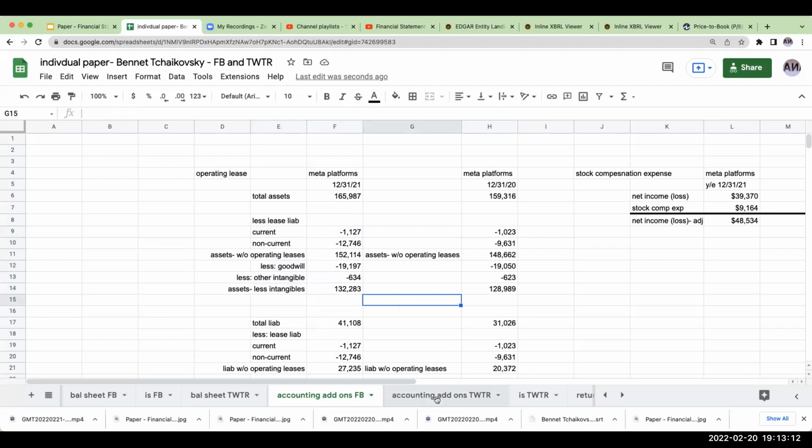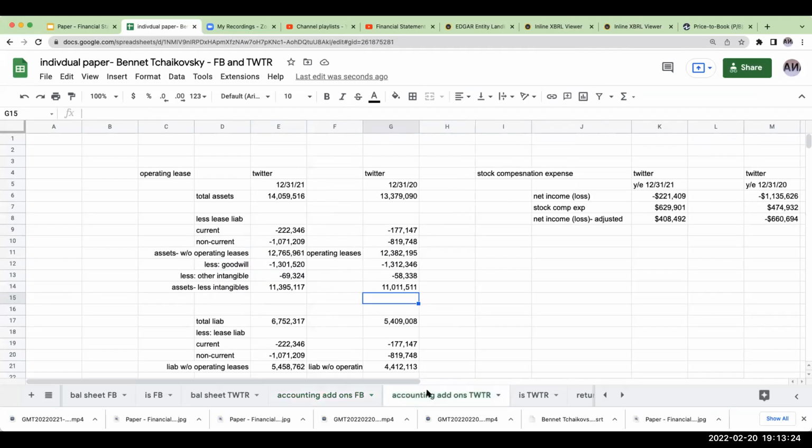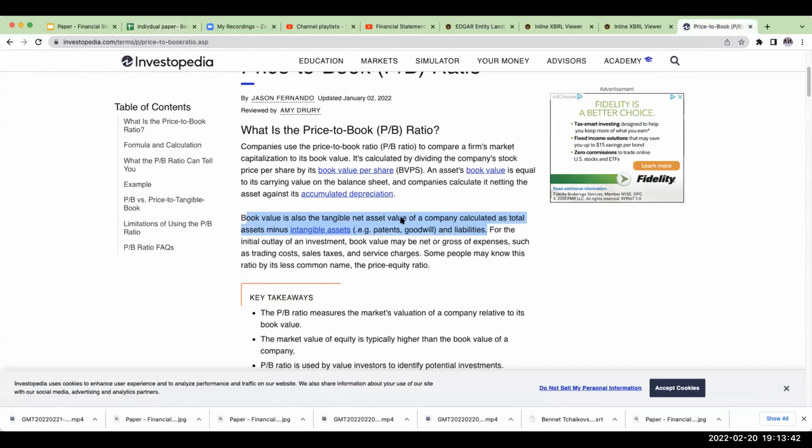And I would say that applies to any kind of land lease or space lease. If I'm leasing office space, that's really the way it should be recorded. Now, in terms of the goodwill and the other intangibles, that can be somewhat debatable. But if a company is going to be sold, this goodwill is just something we record as a result of acquiring another company. So when we look at the price to book ratio, comparing the firm's market capitalization to its book value, what we're really trying to do is get a better sense of what that company is truly worth.